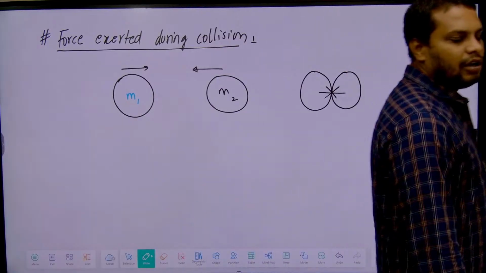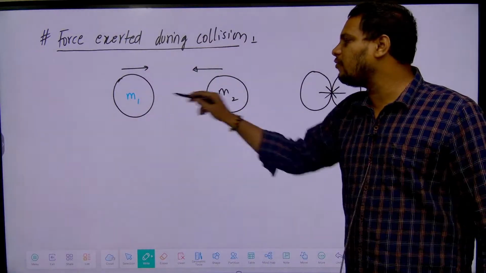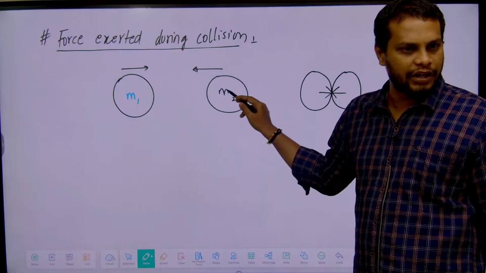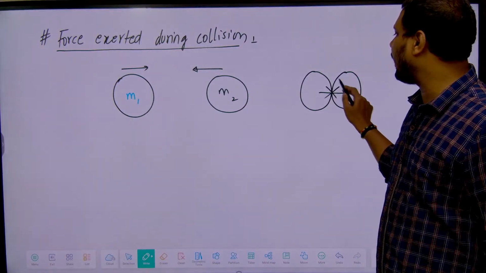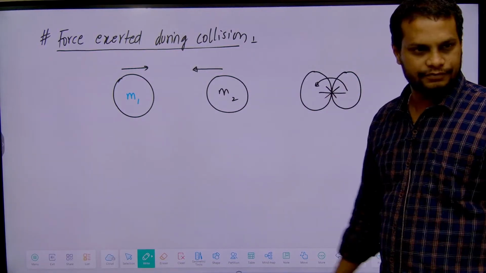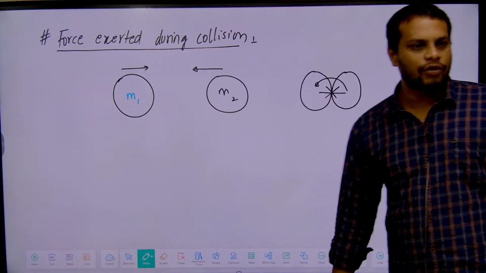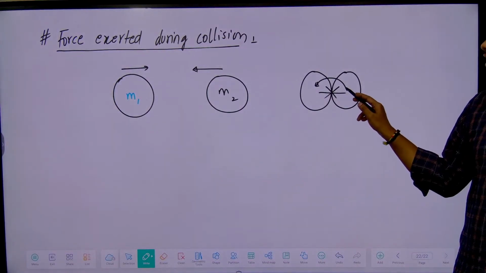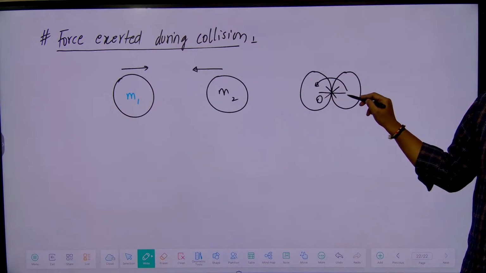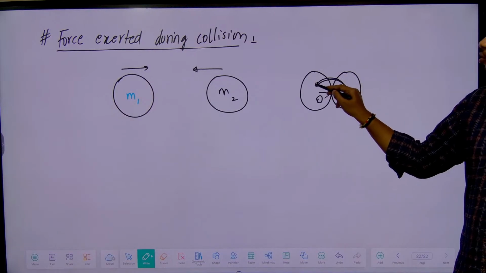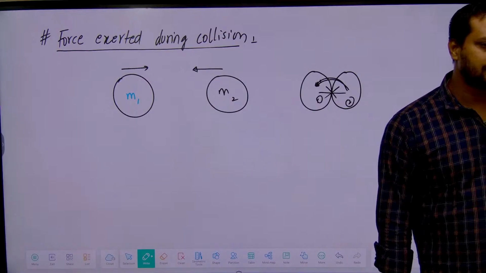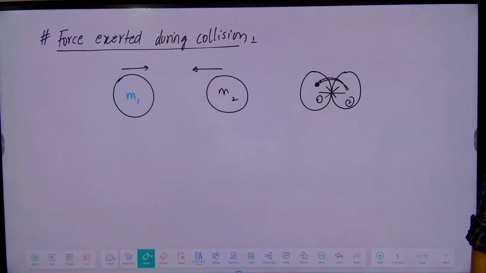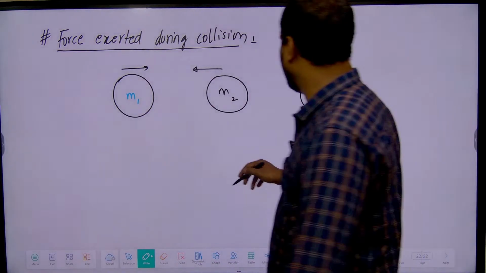Are you clear? The first body will apply some force on the second body, then the second body may exert force on the first body. During collision, the first body may exert force on the second body, and the second body may exert force on which body? The first body. So this can be taken as FAB or F12.